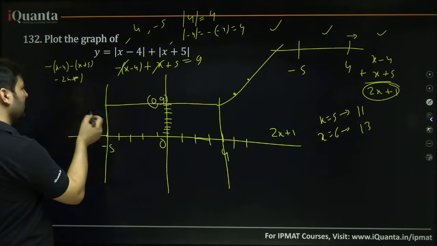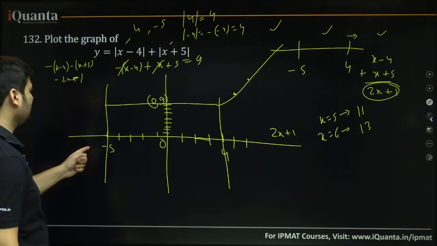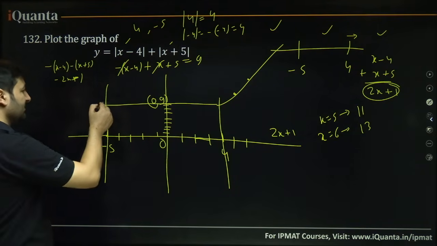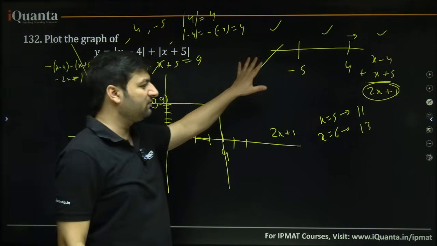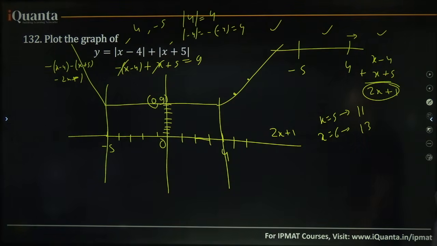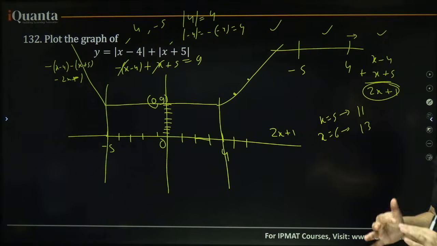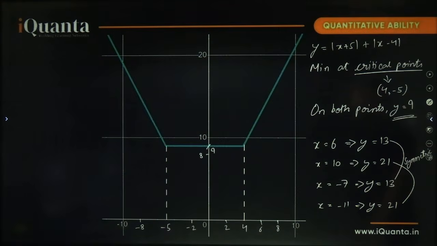Minus 2x minus 1, again you just put any two values of x here. Put x equal to minus 6, put x equal to minus 7, you will get a line like this. This will be the graph of mod x plus 4 plus mod x minus 4 plus mod x plus 5. I hope this is clear. If it is not clear, please watch it again, okay. Once you know the graph, it becomes very easy, okay. So the graph has been drawn over here.